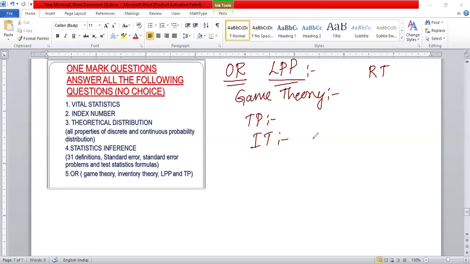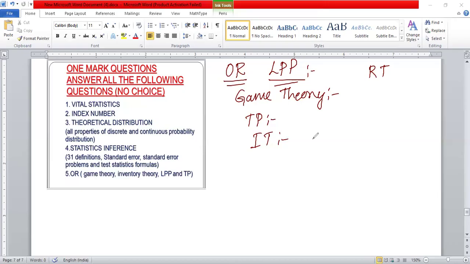After that, OR. The last three chapters might be a bit tough for you because you have not studied properly. So from now onwards you people get ready to start. The first one is theoretical distribution properties, Bernoulli.